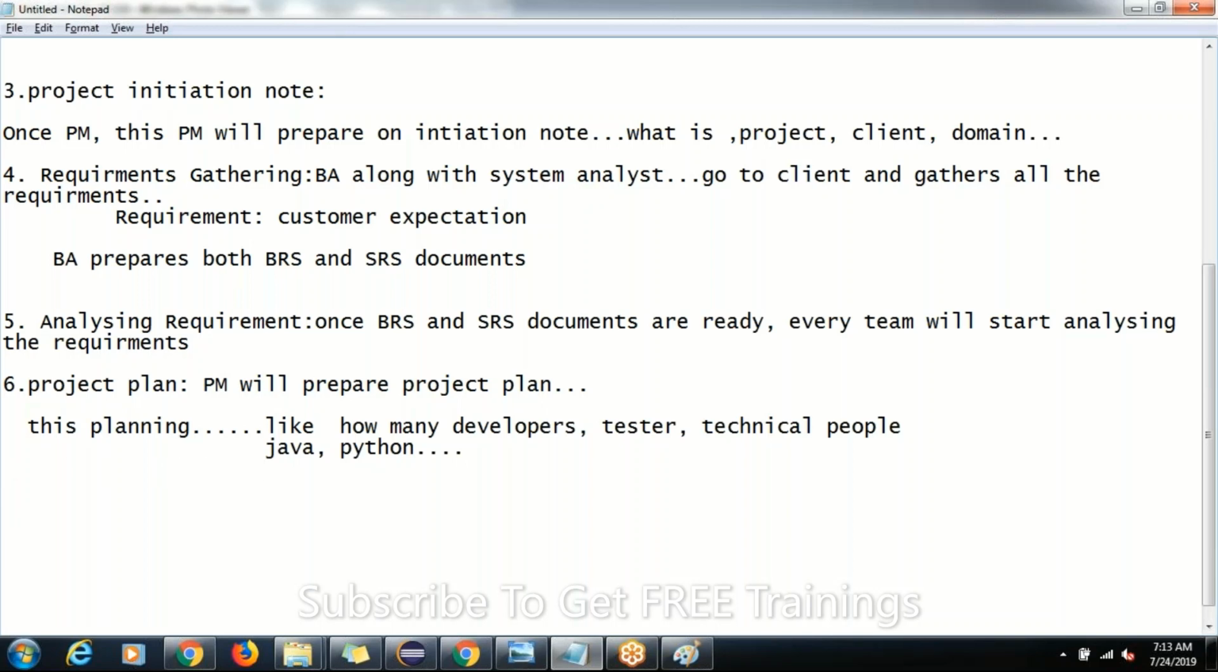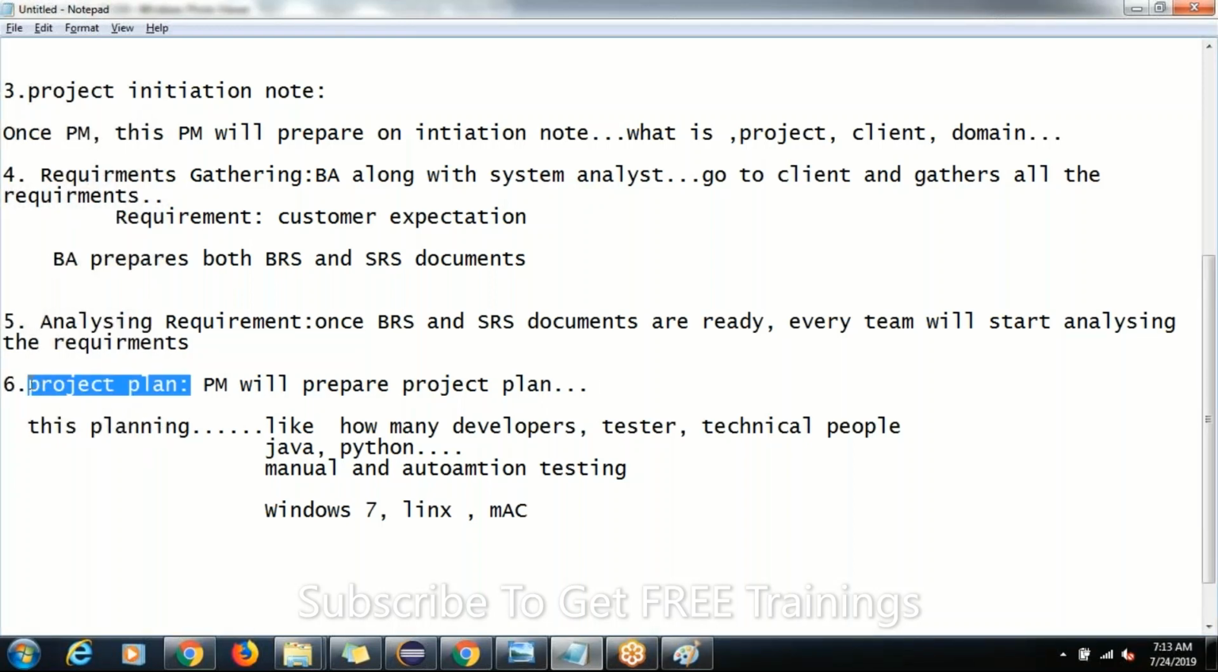And how many testers are required? If testers are required, whether we have to do manual testing or automation testing, whether only manual is enough or else we have to go with automation. Every piece of information will be planned here itself. And what operating systems do we require? Whether we have to use Windows 7, Windows 10 or Windows XP, or Linux or Mac, like that. Every piece of information will be stored in the project plan, guys.